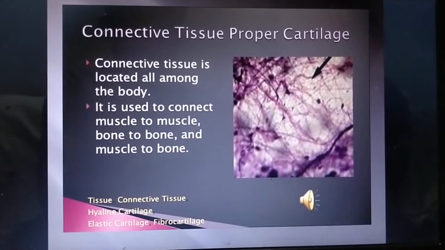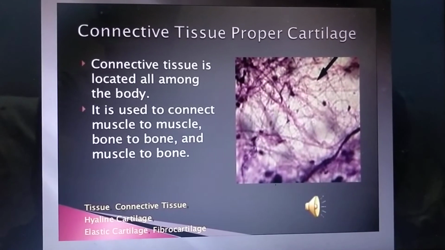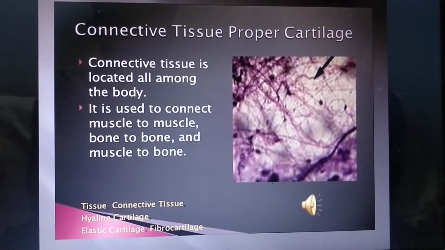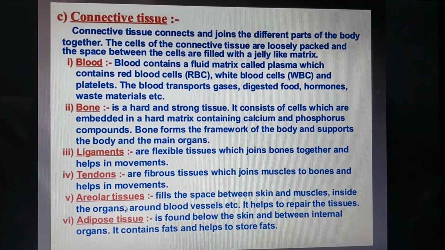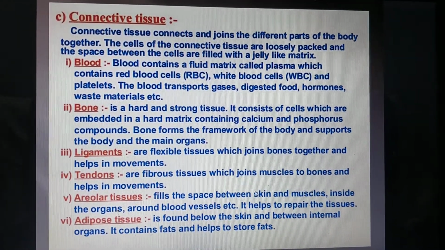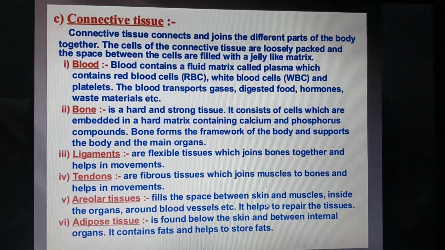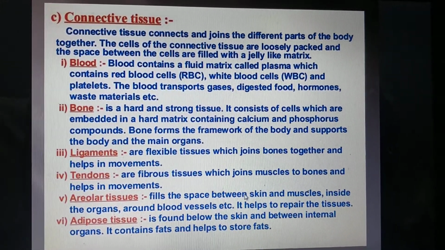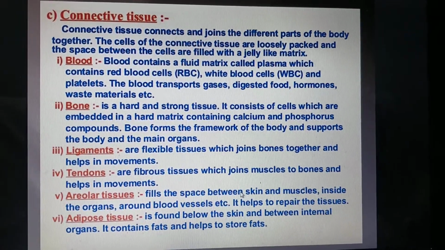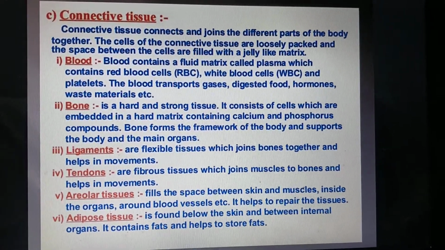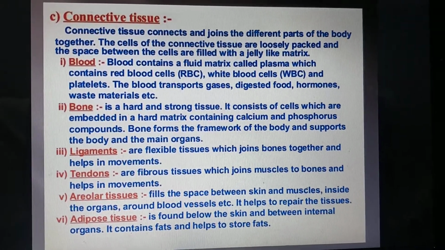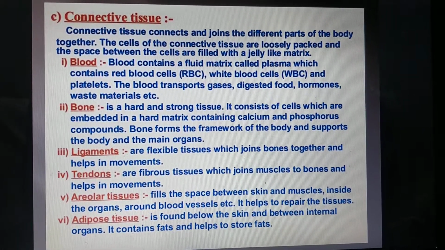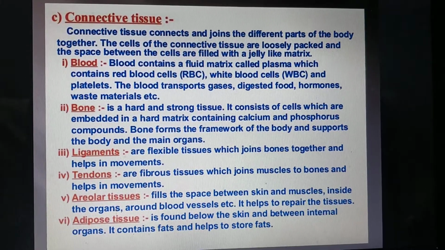Then areolar tissue. Areolar tissue जो है, so this fills the space between the skin and the muscles. तो skin और muscle के बीच में जितनी भी space है, तो ये areolar tissue. Different organs के बीच में packaging material क्या है? Areolar tissue. Blood vessels के आसपास areolar tissue. It also helps to repair the tissues.